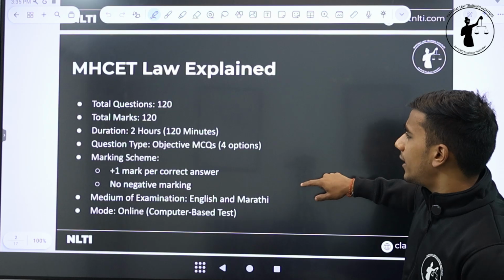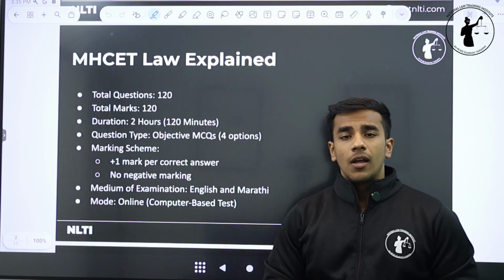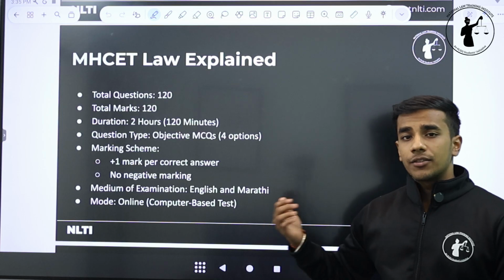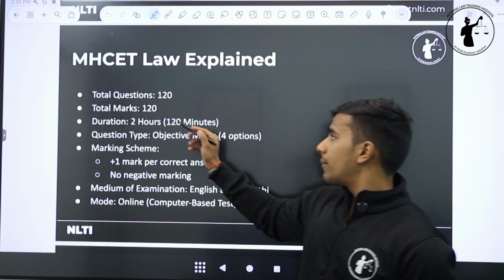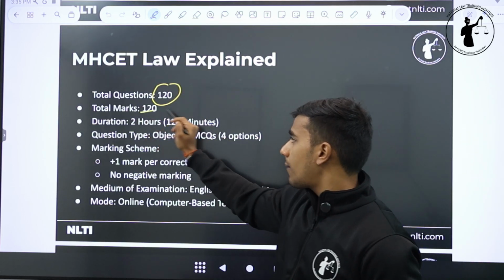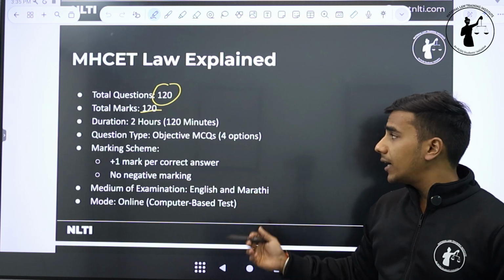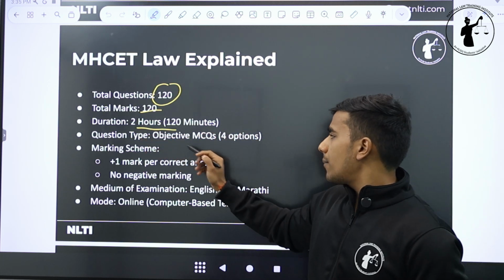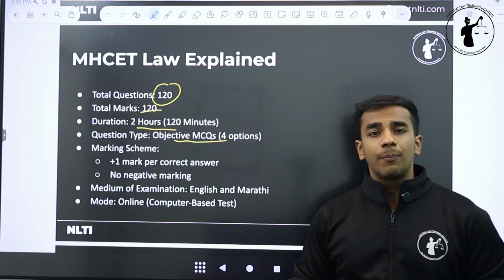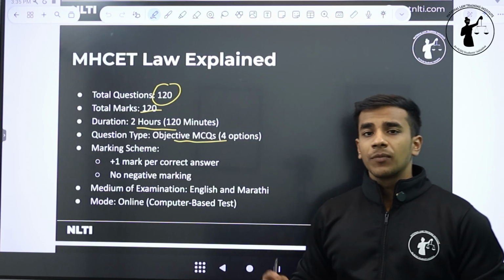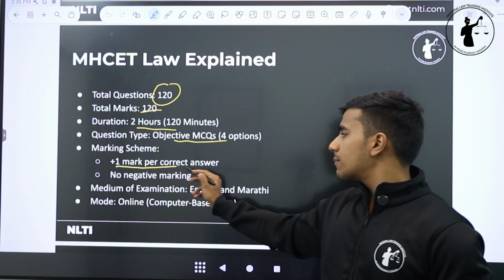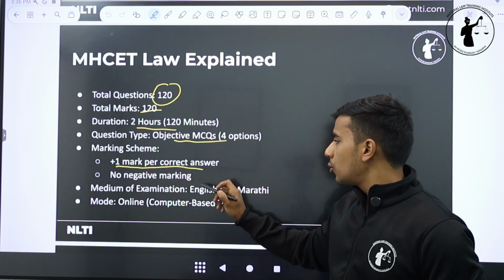Now, first things first, let's discuss what MHCET law actually tests, what type of paper it is, what the pattern of the paper is, and what the structure of the paper is like. So the total number of questions is 120, total marks 120, that means 1 mark for every correct answer. The duration of the exam is 2 hours, 120 minutes. The question type is objective MCQs, just like NLSAT Part A or your CLAT exam. There is no subjectivity introduced in the paper, and the marking scheme is +1 for every correct answer and there is no negative marking.